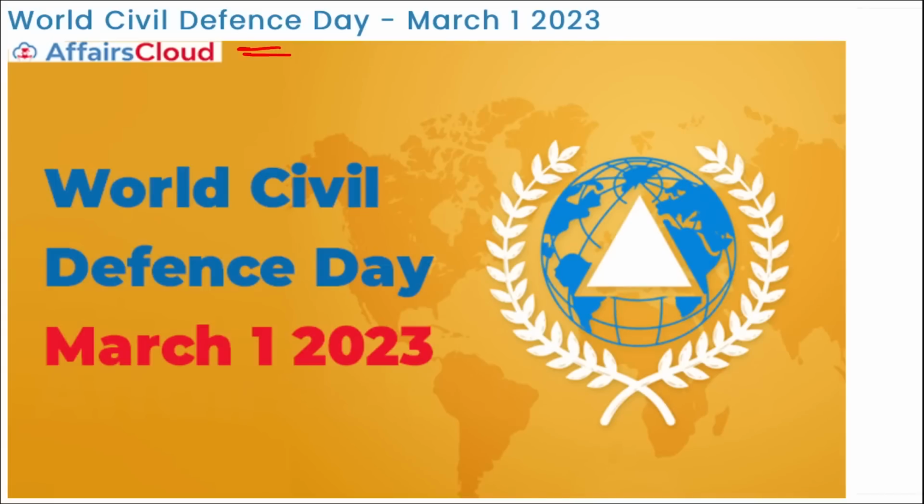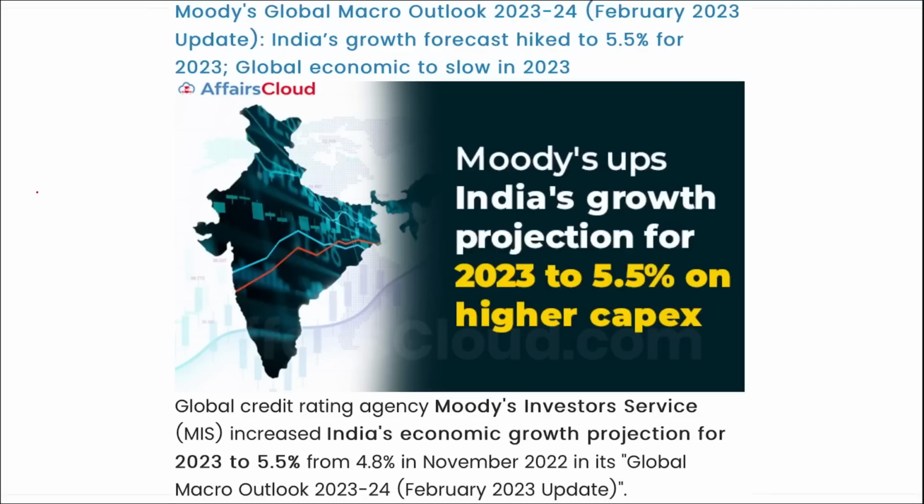Next, World Civil Defense Day. It is observed on 1st of March. Similarly, if we talk about Moody's report, Moody's projected India's GDP to grow by 5.5% in the year 2023. Alright, mark this important. Earlier they projected it to be around 4.8%, but now it has increased to 5.5%.